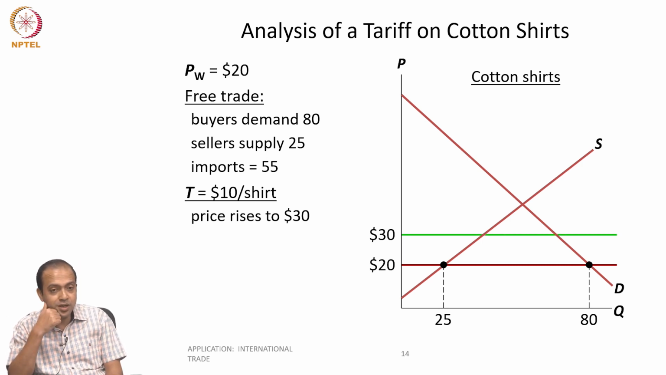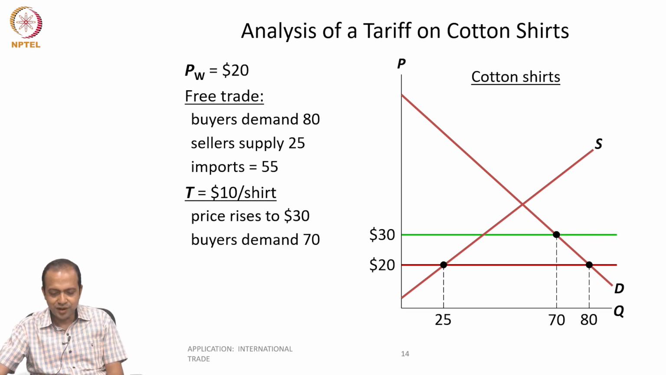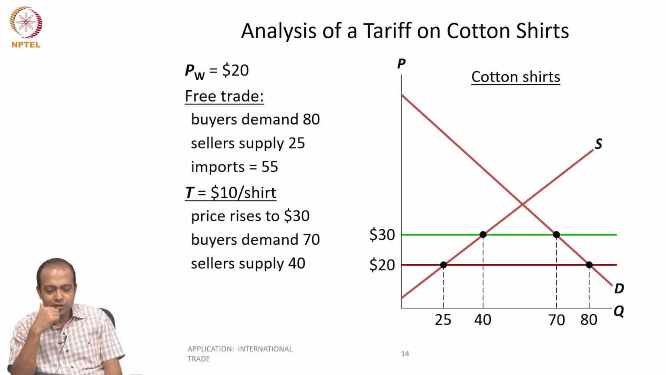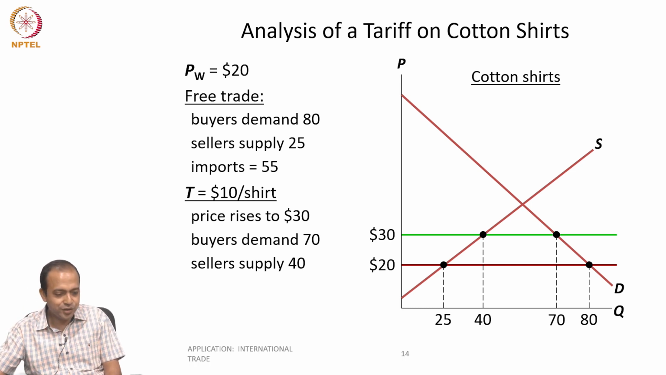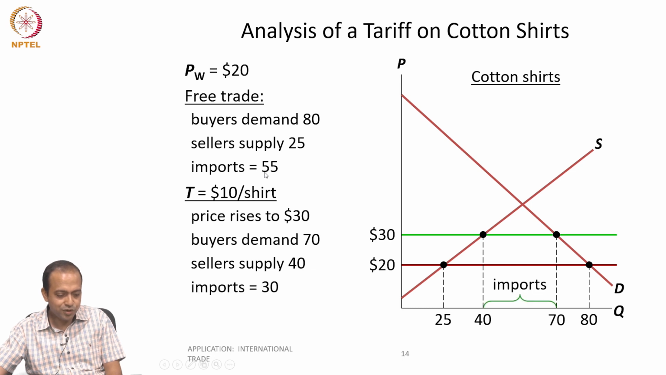Now, what is happening? Tax is imposed, the price is going up to $30. So now see what is happening. When price goes to 30, demand falls, supply increases. So the gap between demand and supply is now 70 minus 40, which is 30 units. Earlier it was 55; now imports are only 30. So using this diagram, we need to now analyze who is losing, who is gaining, right?